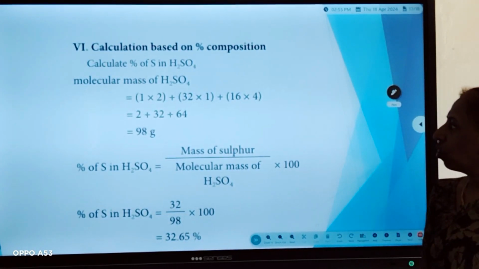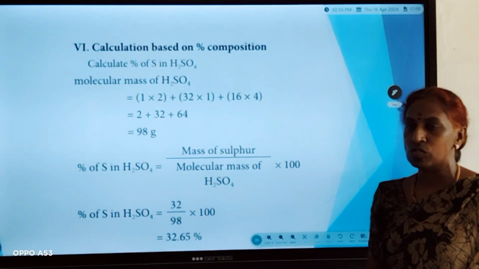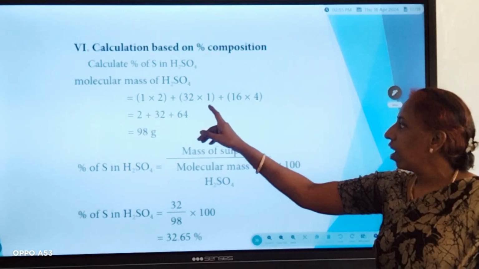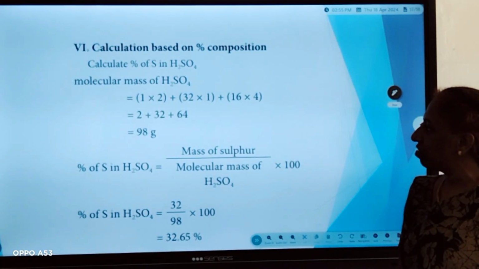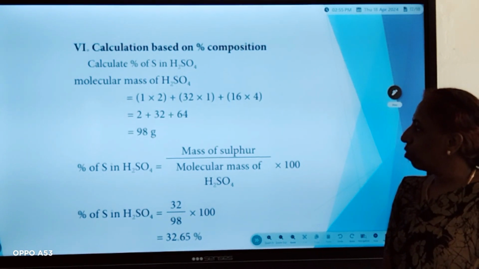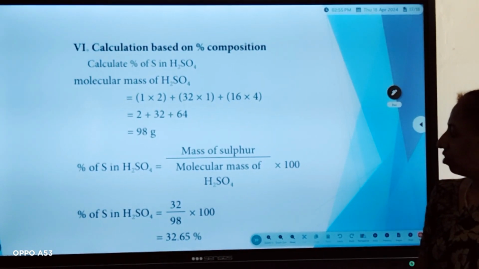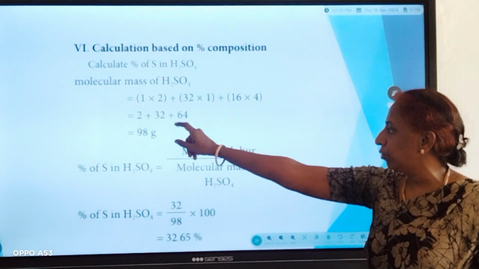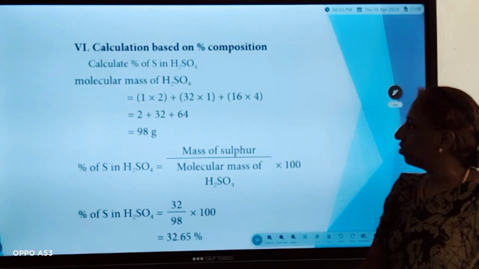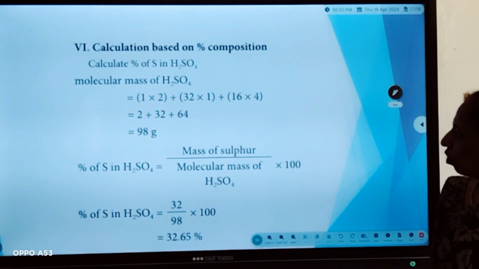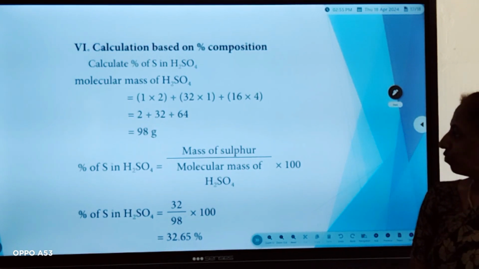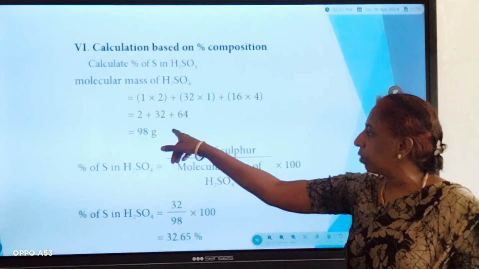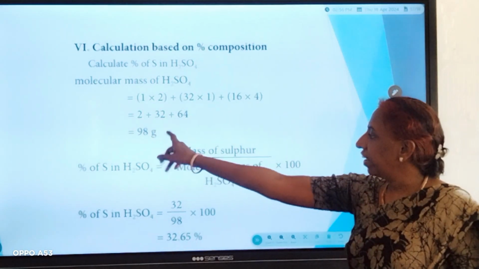It's 1, and hydrogen consists of 2 atoms, so 1 into 2 is 2. Sulfur has molecular mass 32, and only 1 atom of sulfur is there, so 32 into 1 is 32. Oxygen has 4 atoms and its mass is 16, so 16 into 4 is 64. When you add this up, you will get 98 grams.